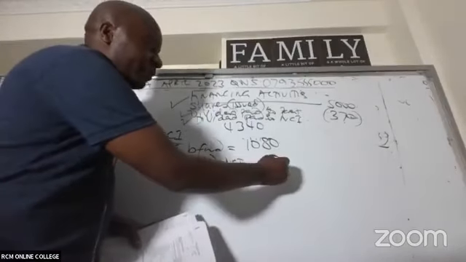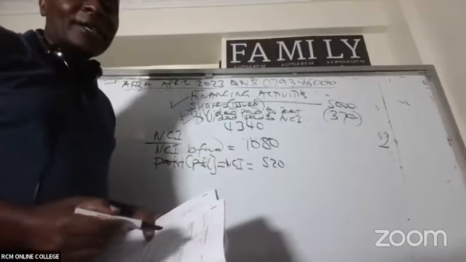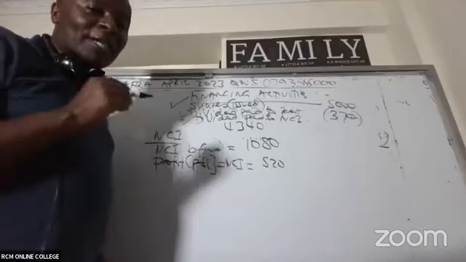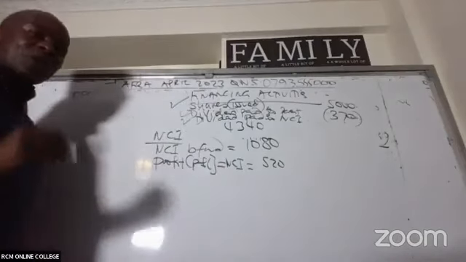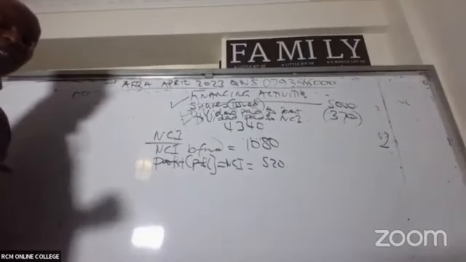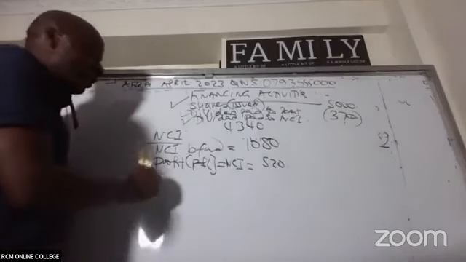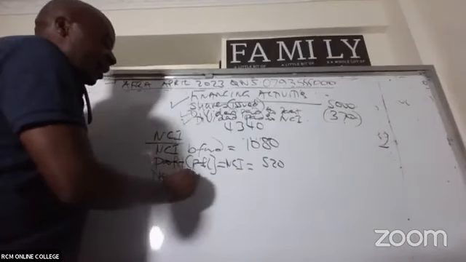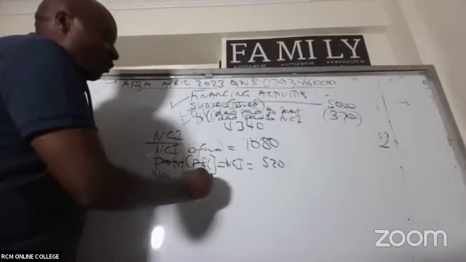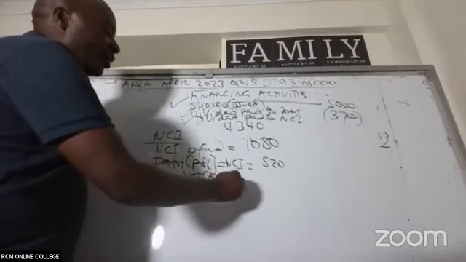520. Is that okay? 520. But now remember, this one you have to be very careful because we brought in a subsidiary. We brought in a new NCI. There is a new NCI because of the acquired subsidiary.